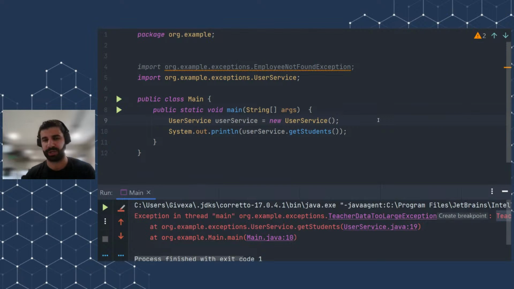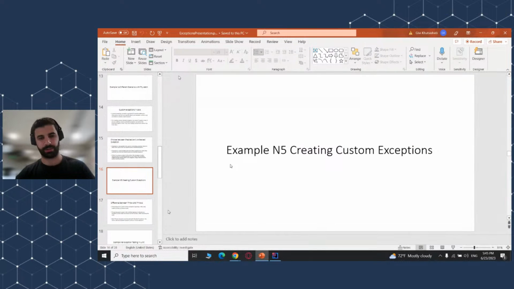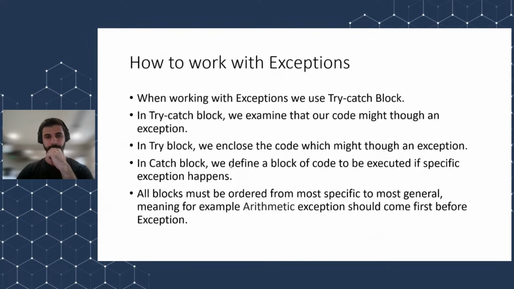But usually unchecked exceptions, runtime exceptions, tell you that there is some kind of problem in the system and you should fix it. So this exception basically tells us to increase the memory, etc. So anyway, this was an example of creating custom exceptions in Java.